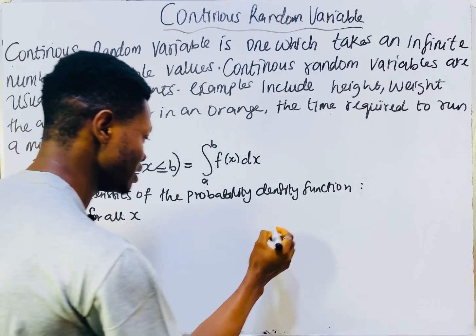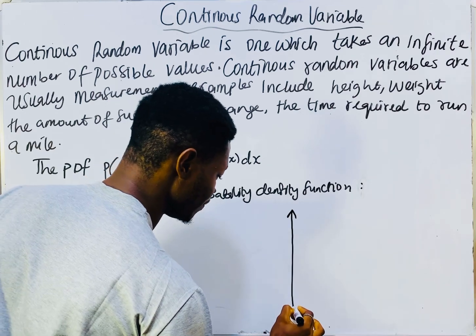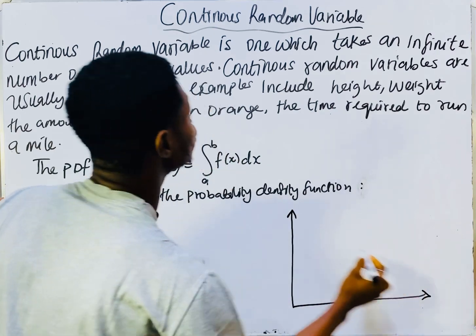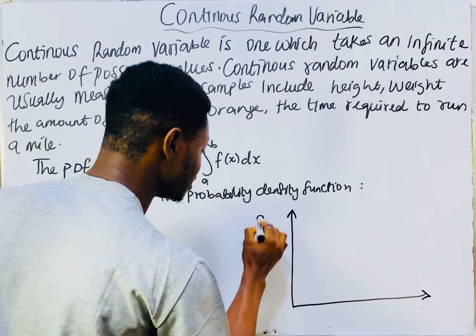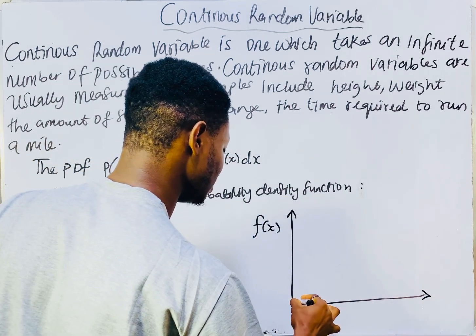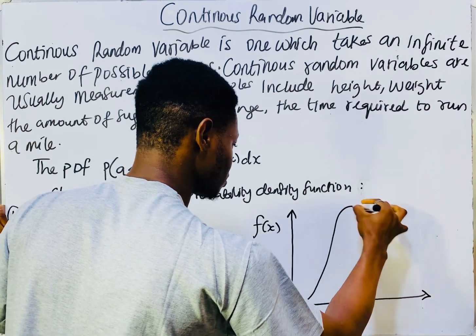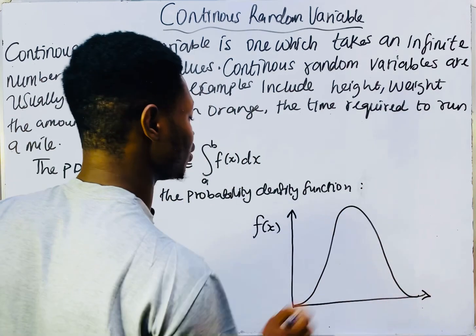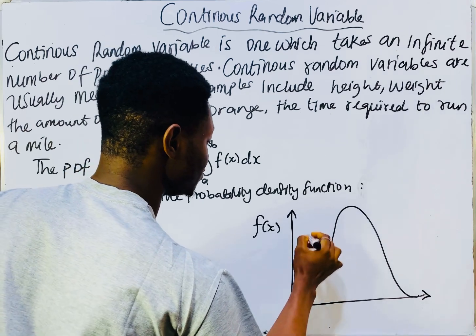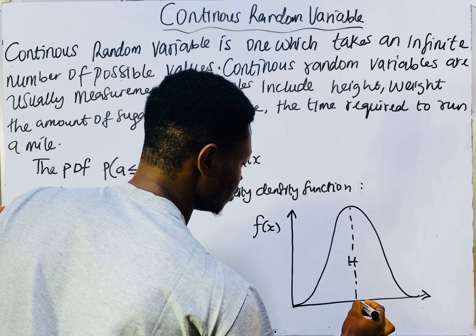Let me represent this. In this continuous random variable, here is our f of x. If we have a curve like this, this is the height of the curve.